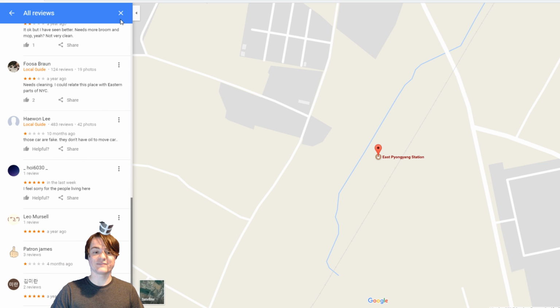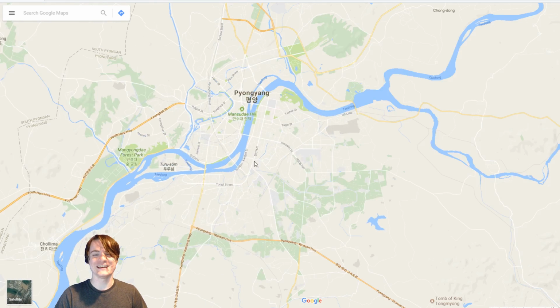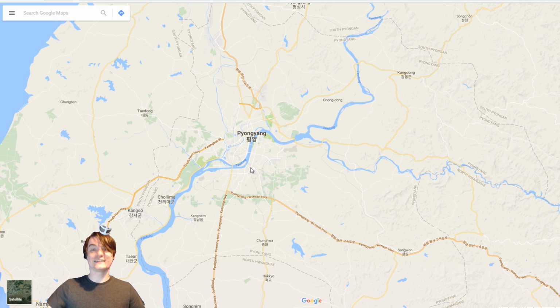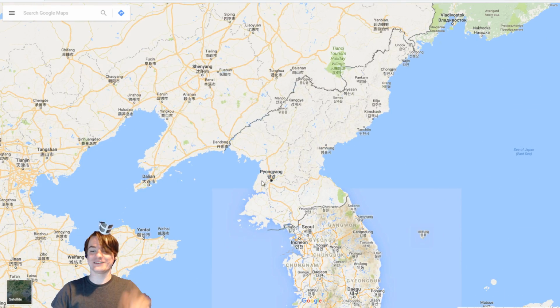All of these reviews are left by people out there. Oh, except this person: "Those cars are fake. They don't have oil to move cars." And my point with all of this is that Google Maps in North Korea exists about North Korea exclusively by North Koreans. And that's just a fun little fact while we're here also.